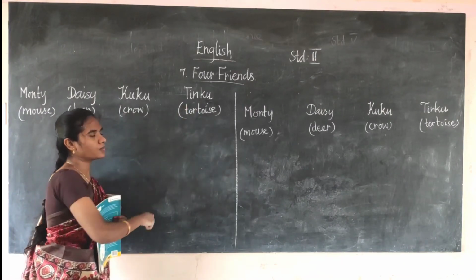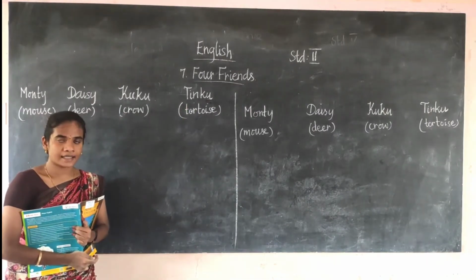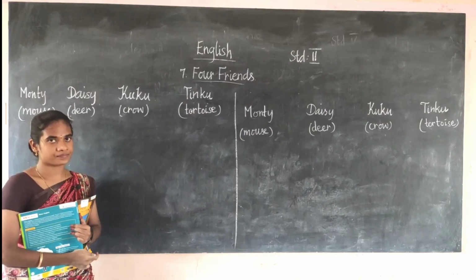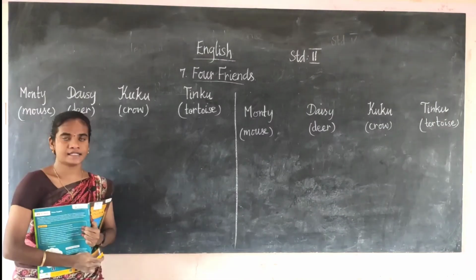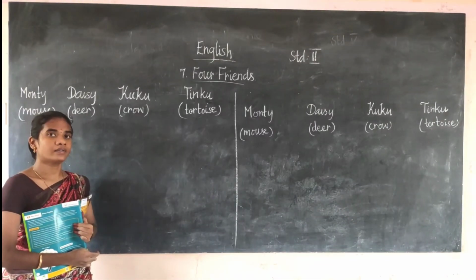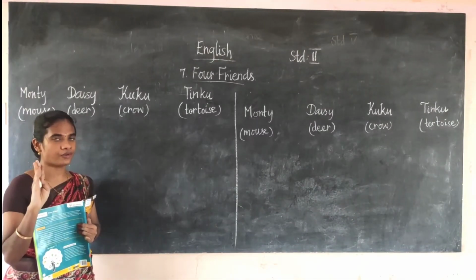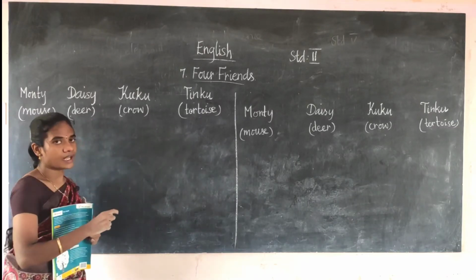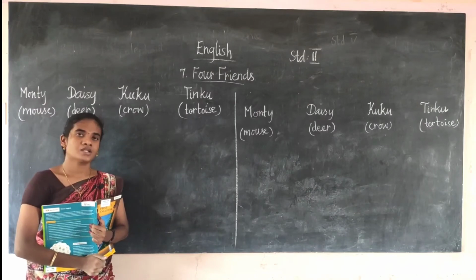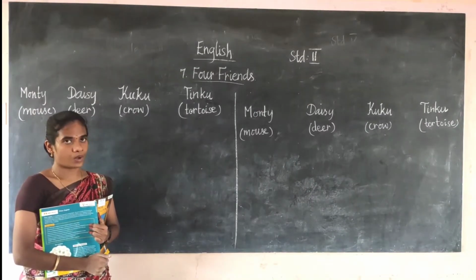One day these animals met a tortoise named Tinku. The tortoise asked, can I be your friend? They all accepted the tortoise as their friend. Now they had four friends: mouse, deer, crow, tortoise. They played together.